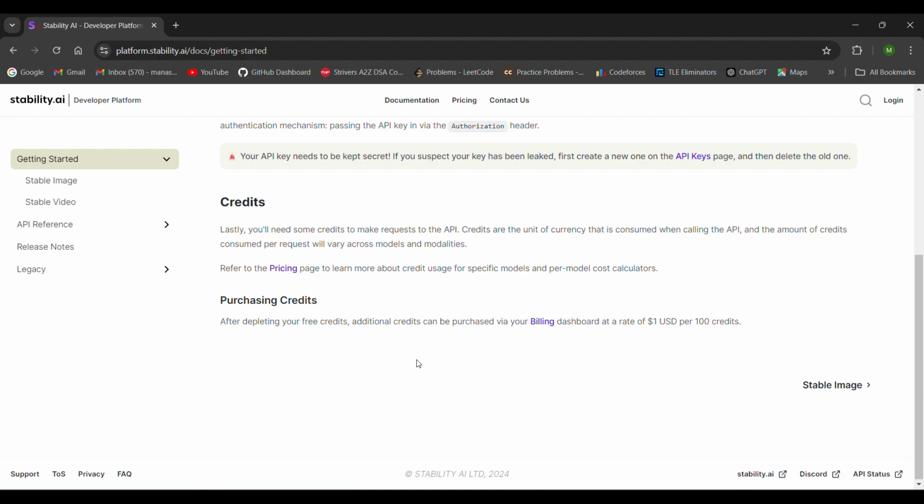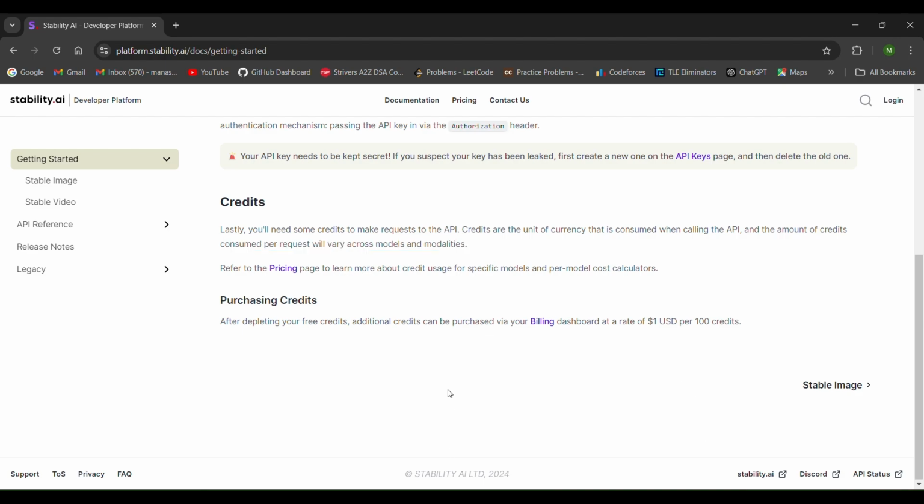Now here a short documentation is given on how to get started, and let me tell you that for every image or video or any type of text that you generate, it will charge you some credits for generating them. It's like the currency for them that is consumed when we are calling the API. And the amount of credits consumed per request will vary across models and modalities.